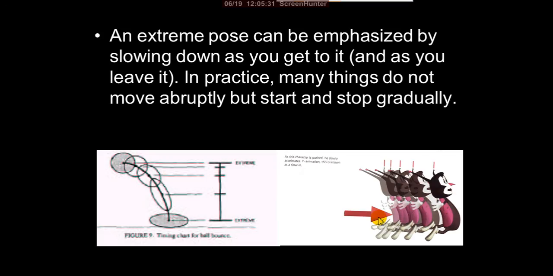An extreme pose can be emphasized by slowing down as you get to it and as you leave it. In practice, many things do not move abruptly but start and stop gradually. Here the ball actions, suppose the timing chart is given at the side. This is called a ladder in classical and traditional animation. We used to say ladder. So here we are comparing the ladder with these bouncing ball frames.